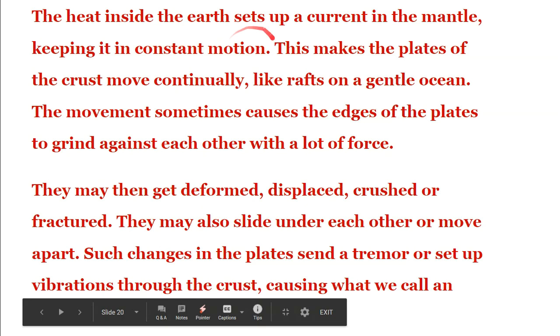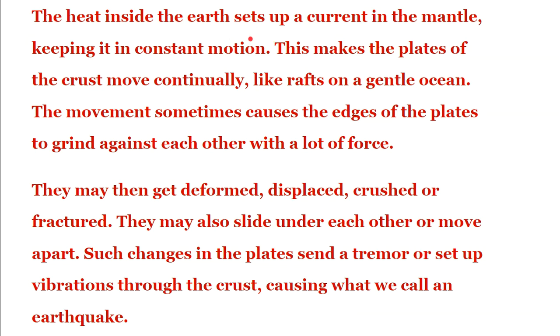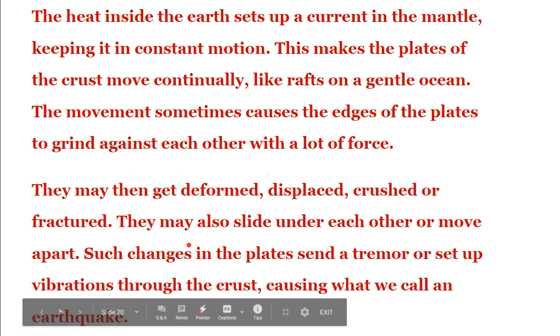The heat inside the earth sets up a current in the mantle, keeping it in constant motion. This makes the plates of the crust move continually like rafts on a gentle ocean. The movement sometimes causes the edges of the plates to grind against each other with a lot of force. They may then get deformed, displaced, crushed, or fractured. They may also slide under each other or move apart.